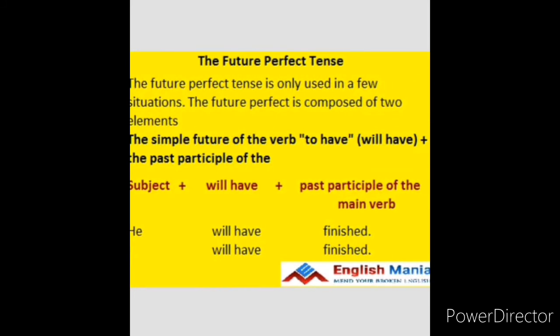Okay. Future perfect tense is used only in a few situations. The future perfect is composed of two elements, that is will have plus the past participle of the main verb. For example, subject plus will have plus past participle of the main verb. He is the subject over here, will have plus past participle. The main verb is finish, the participle is ed, that is finished. He will have finished.